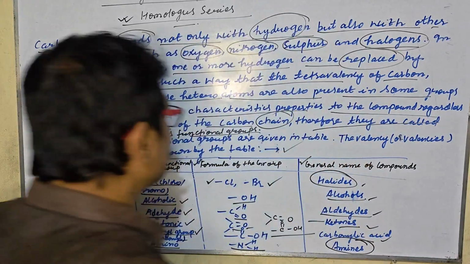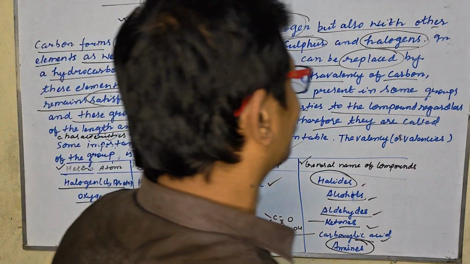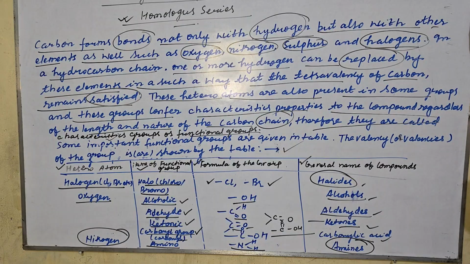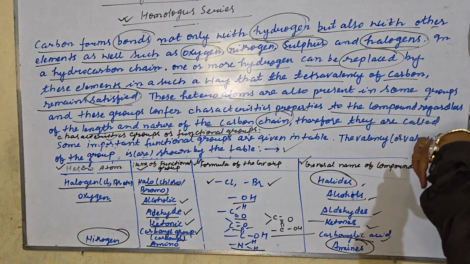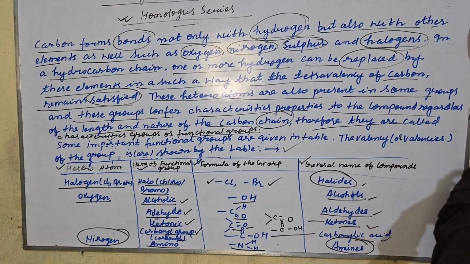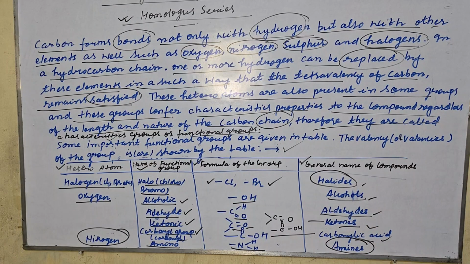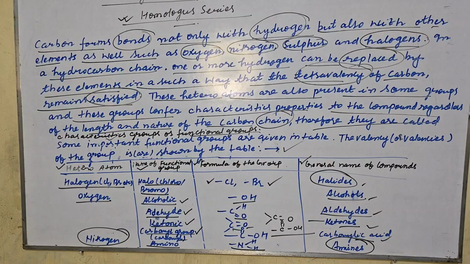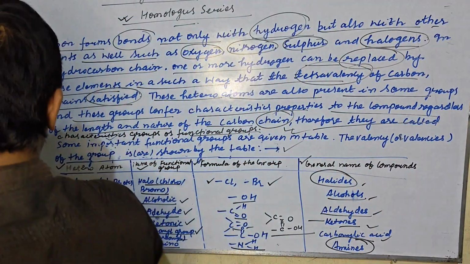that gives the amines. So my dear students, from this topic it is clear that carbon wants to be friends with other elements. Carbon forms bonds not only with hydrogen but also with other elements: oxygen, nitrogen, sulfur and halogen. On the basis of the hydrocarbon chain, one or more hydrogens are replaced by other elements in such a way that the tetravalency of carbon is satisfied. And these heteroatoms are also present in some groups that confer the characteristic properties on the compounds regardless of the length and structure of the carbon chains, called characteristic or functional groups. This is the table of functional groups.